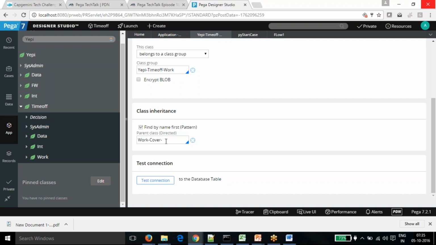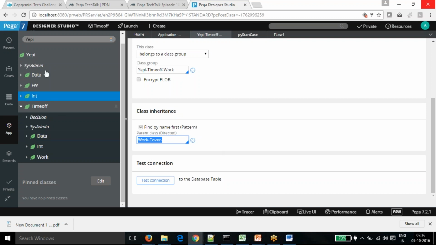The basic concept of inheritance is that from the directed inheritance, it inherits the properties of the Pega application. Whatever Pega provides, the work class, data class, and others, are all Pega-provided classes. From directed inheritance, we inherit all the properties and everything from Pega's defined classes.